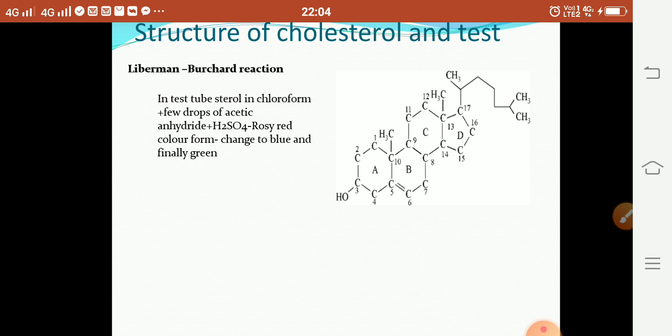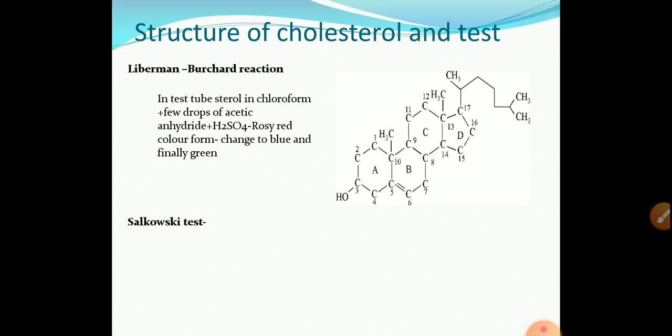In a test tube, you take the sample, that is suppose sterol in chloroform. In this you add acetic anhydride. In this you add H2SO4. Rosy red color is formed and this changes to blue and finally green. It indicates the cholesterol.